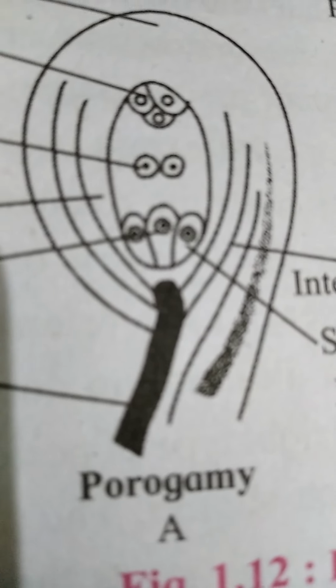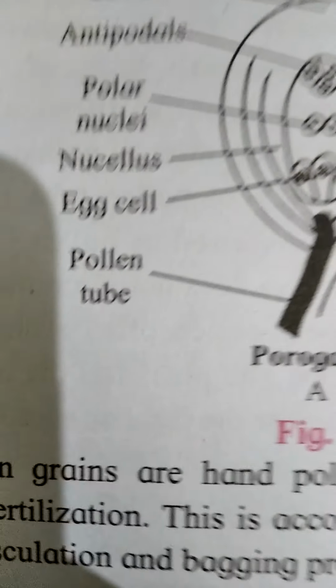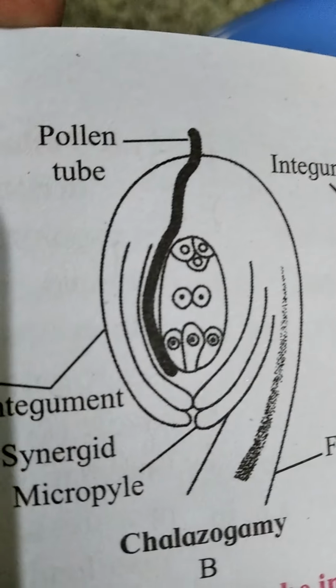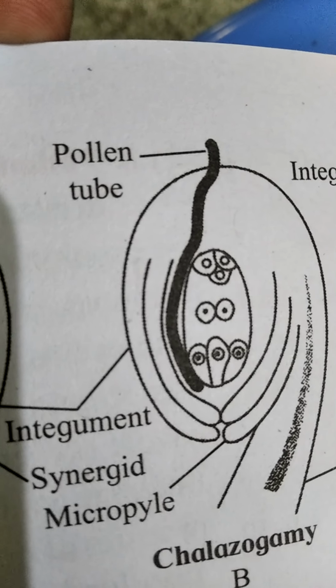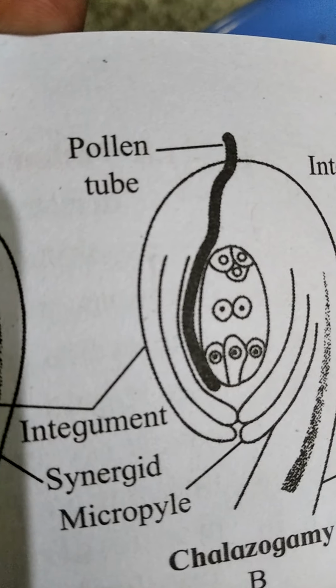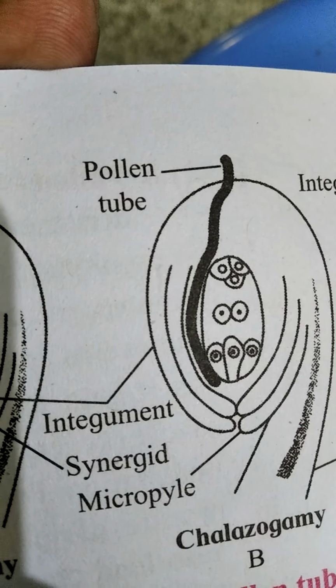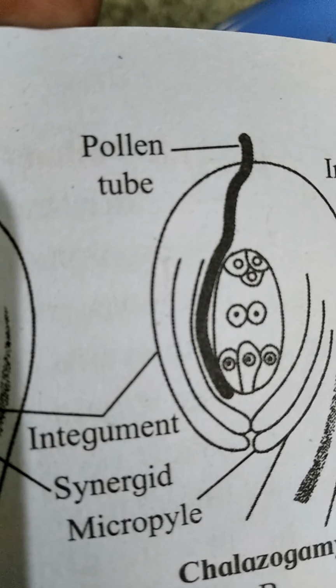First, porogamy. Porogamy means when the entry of pollen tube containing male gametes takes place from the micropylar region. Then another type, when the entry of pollen tube takes place at the chalazal region, that means at the base of ovule, and this pollen tube enters from chalazal region and then it comes to the egg cell.